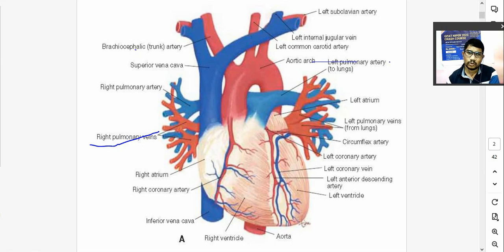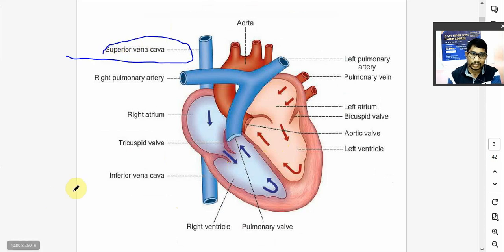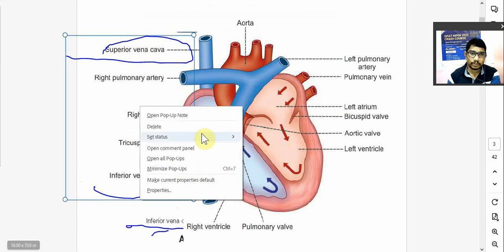Okay, so it is a hollow muscular organ that pumps the blood into the body. Right? Same thing. Okay, blood flow. So this is known as the superior vena cava, which will collect the blood from the upper part of your body. This is known as the inferior vena cava, which will collect impure blood from the lower part of your body.